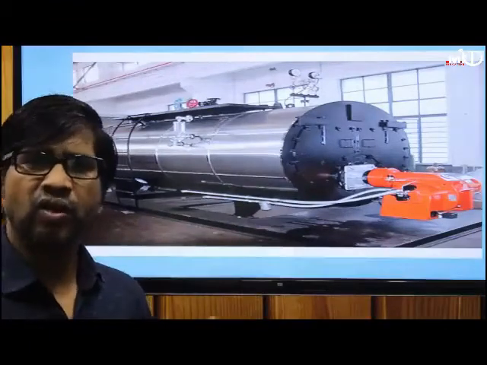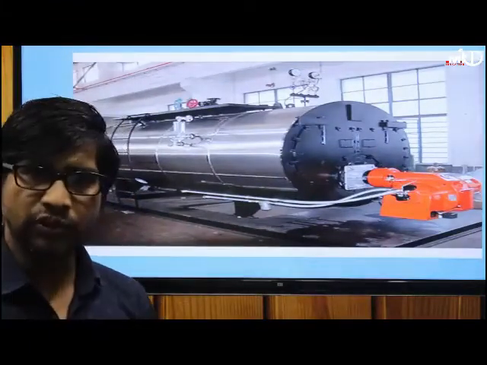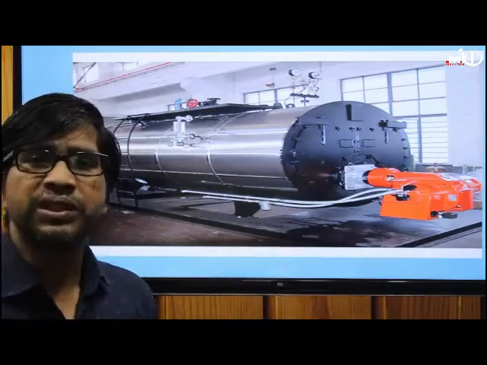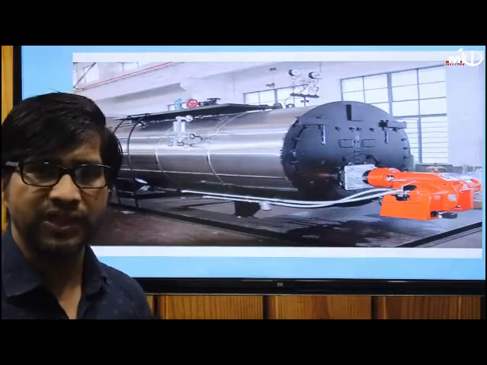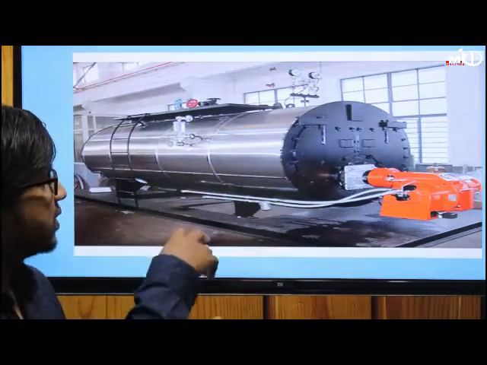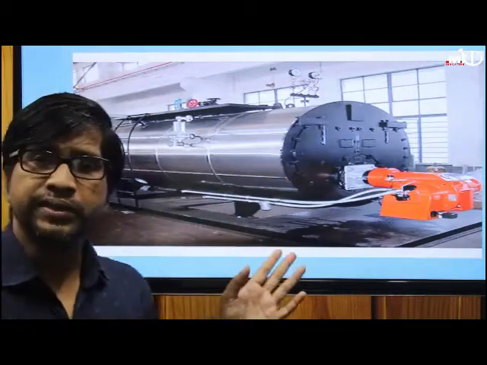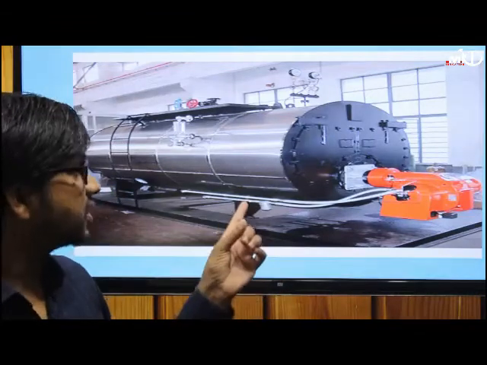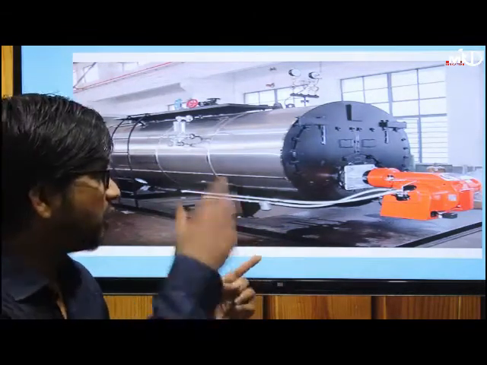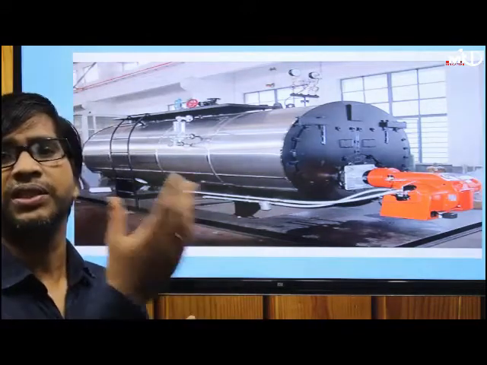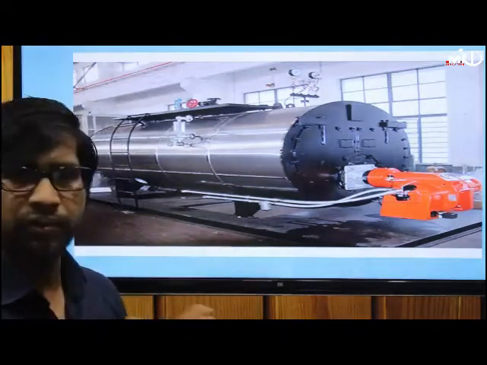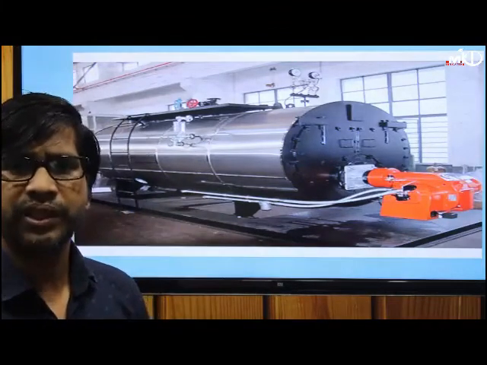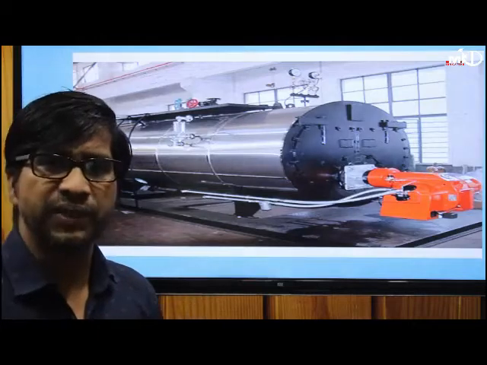There are a lot of examples of thin shells where the shell is subjected to high internal pressure. Because this is a boiler, you know this boiler is making steam. For steam, water is inserted into the boiler and heat is provided to that water. That's why steam is generated from the water. So water vapor, you know, is steam. When the temperature is increased, definitely pressure will be increased. That means steam contains high pressure.